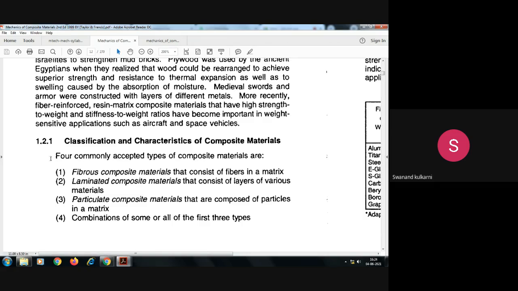So likewise here also, fibrous composites. Fibrous composite materials consist of fibers, maybe carbon fiber, glass fiber, etc., inside the matrix, and the matrix may be polymer.